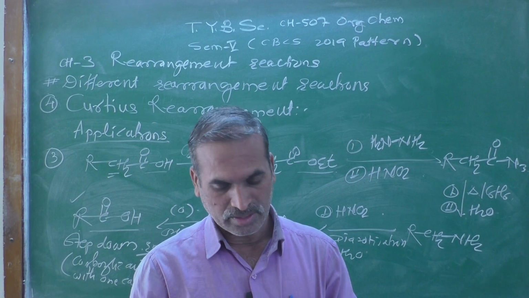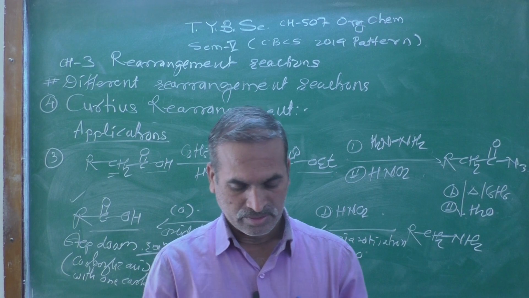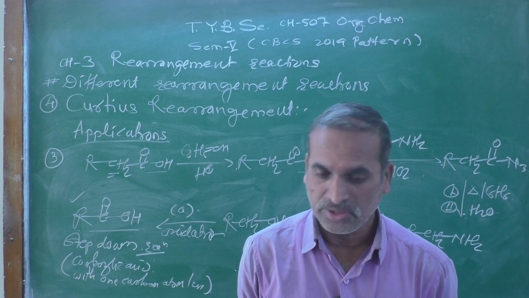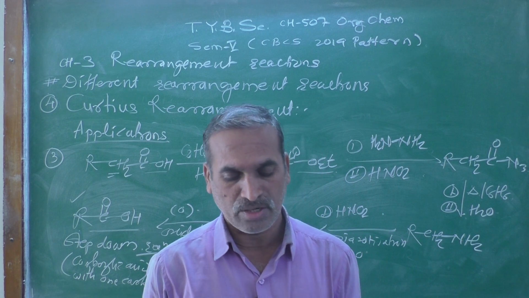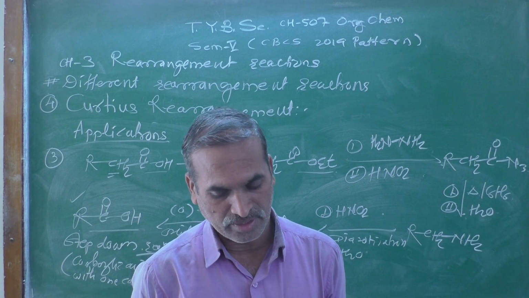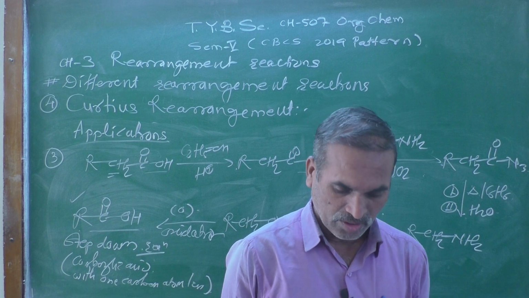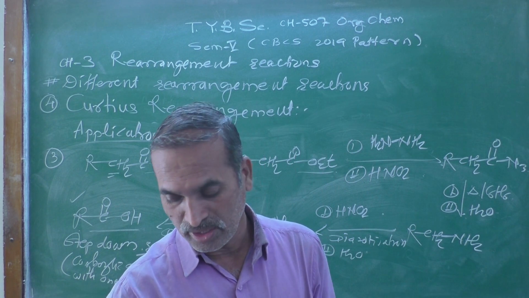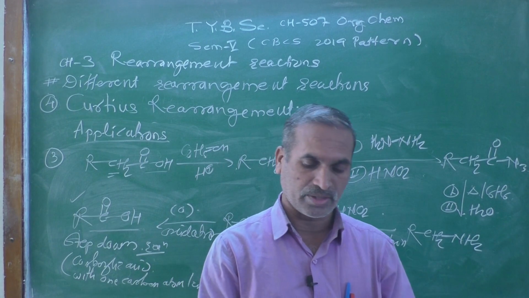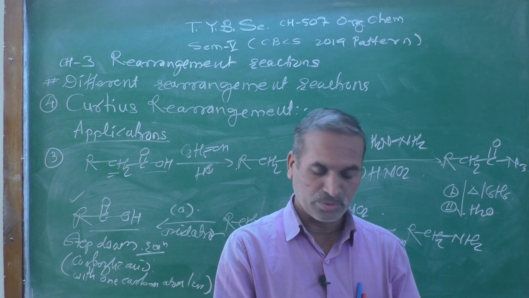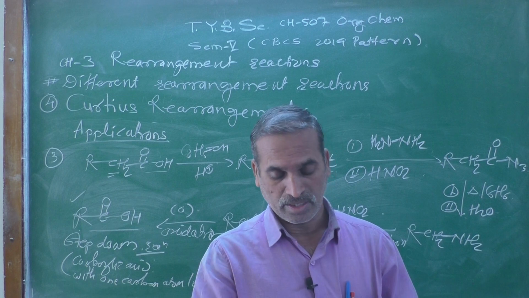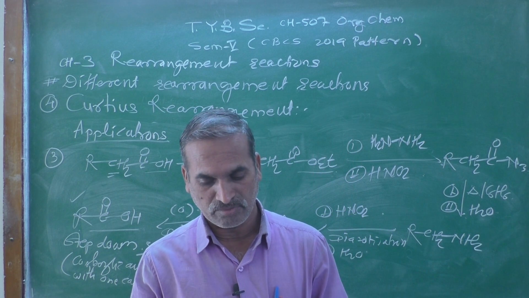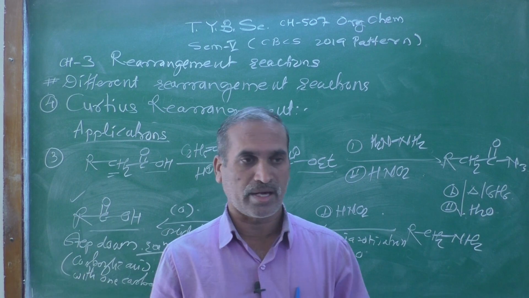So in this way we have discussed many applications of the Curtius rearrangement reaction, and how we can get different products by using it. In our next lecture we are going to discuss the fifth rearrangement reaction, the Lossen rearrangement reaction.